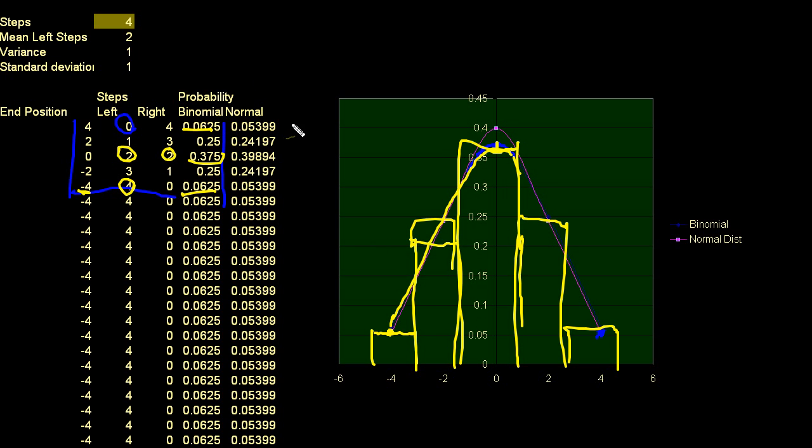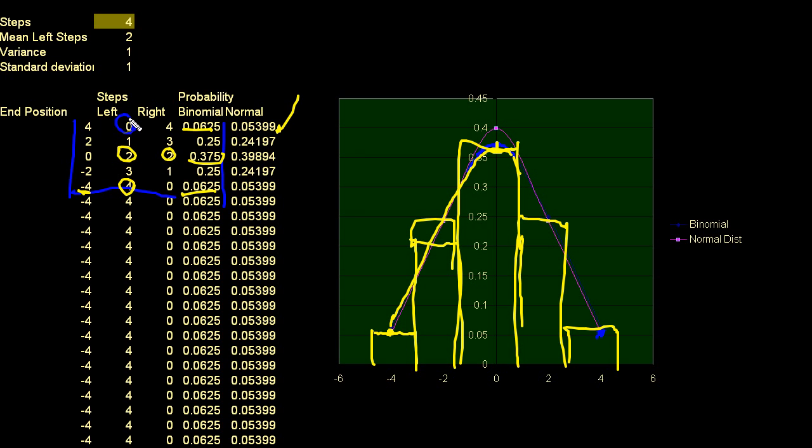Now, what I wanted to show you is that the normal distribution approximates the binomial distribution. So this right here, I wanted to say, what does the normal distribution tell me is the probability of ending up with exactly 0 left steps.